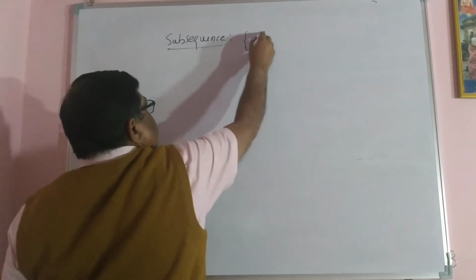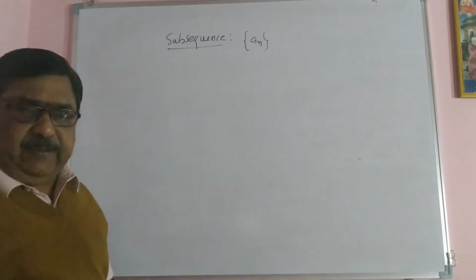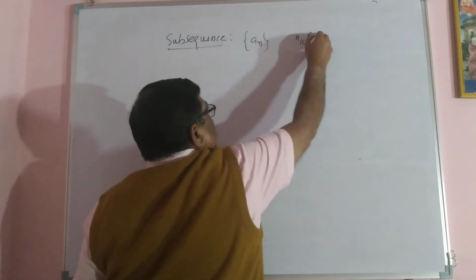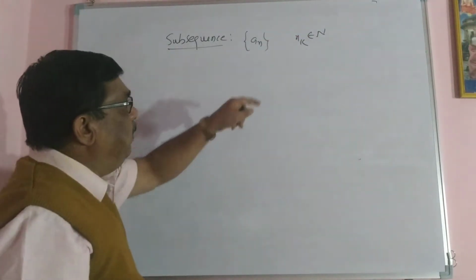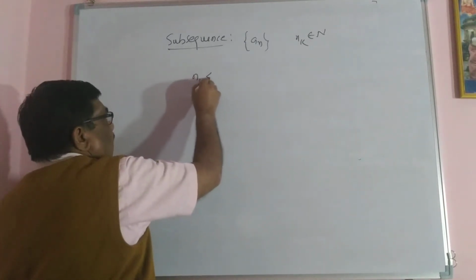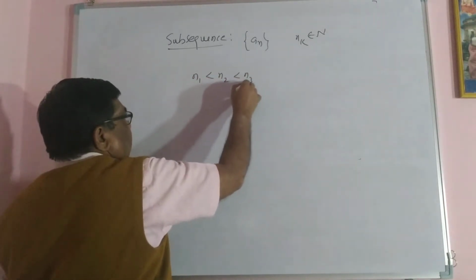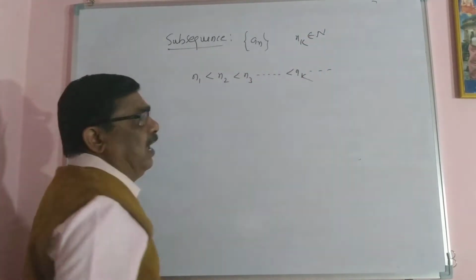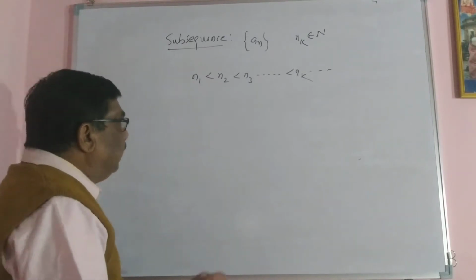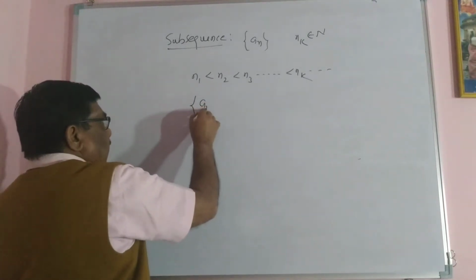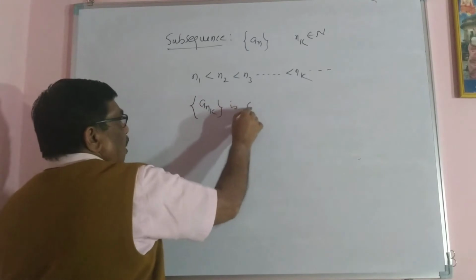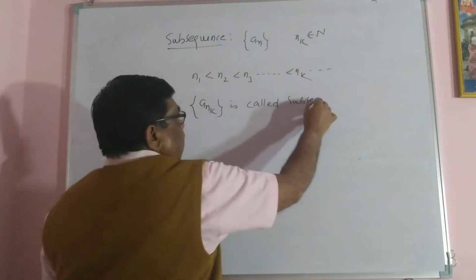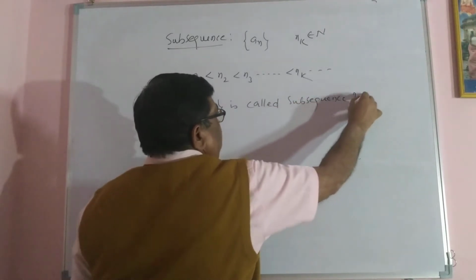Suppose An is a sequence. An is a given sequence. Nk is a natural number, such that N1 less than N2 less than N3, and so on up to less than Nk, so on for different values of k. Then a sequence Ank is called a subsequence. It is a subsequence of An.